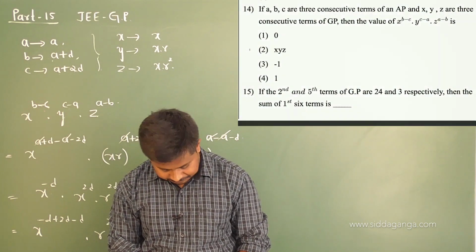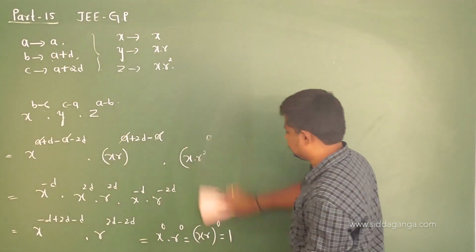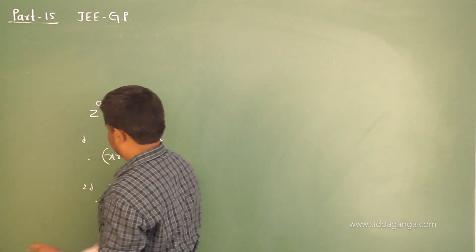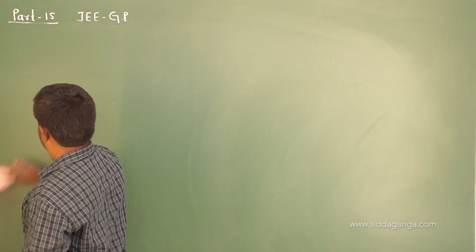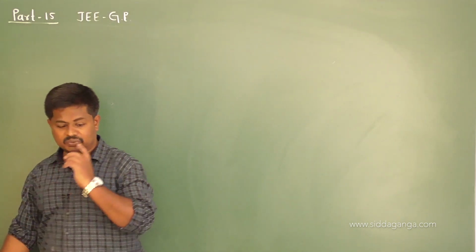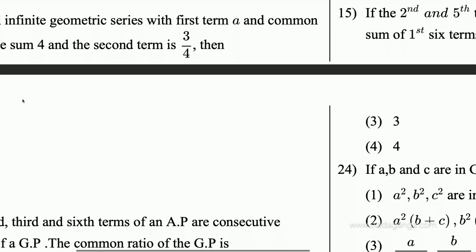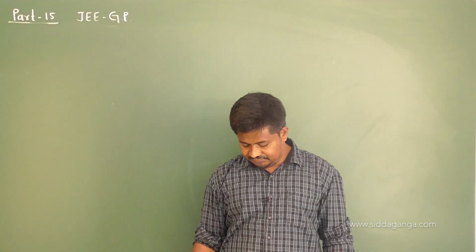Yes, 4th is the correct option. Okay, let me move to the 15th question. The second and fifth terms of a GP are 24 and 3 respectively. Then the sum of first 6 terms is what? Okay, second and fifth terms of a GP.